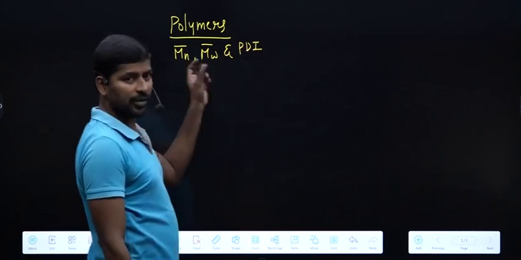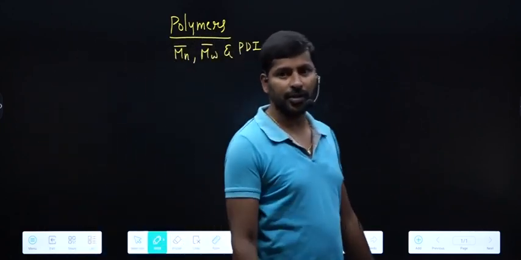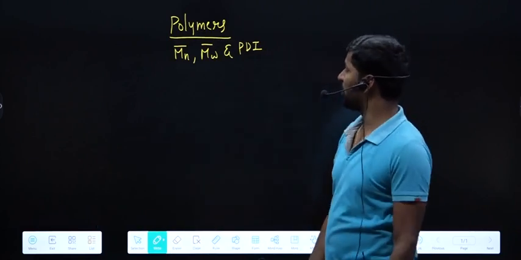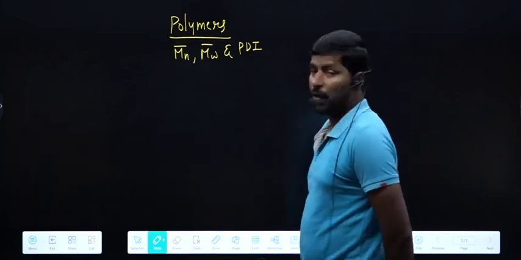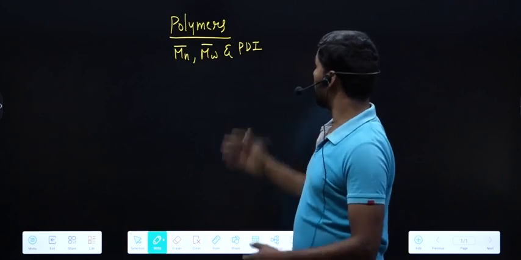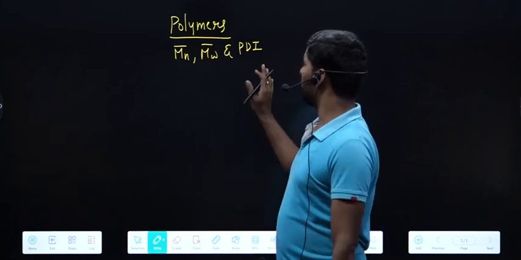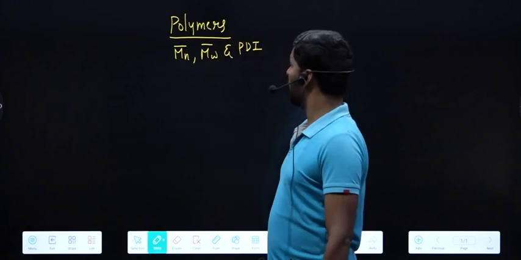TSGENCO aspirants may focus on these three. Some other points I will explain from polymers, but mainly you may focus on these three.